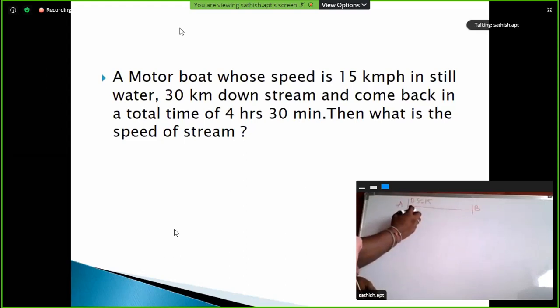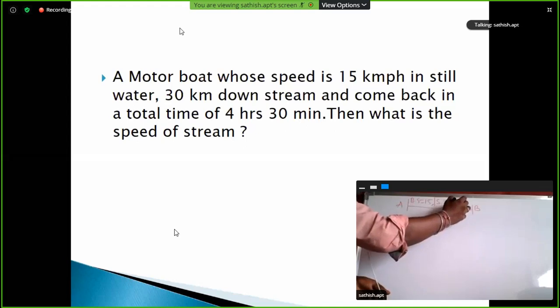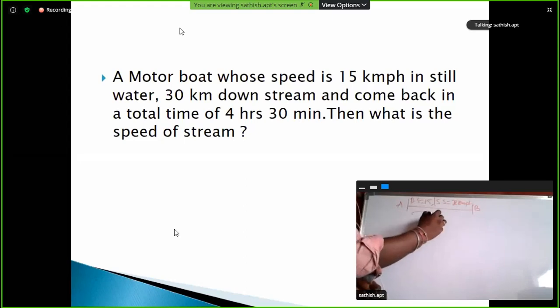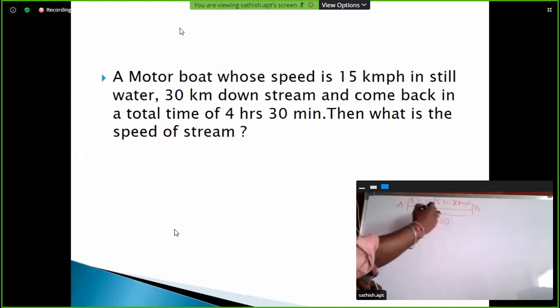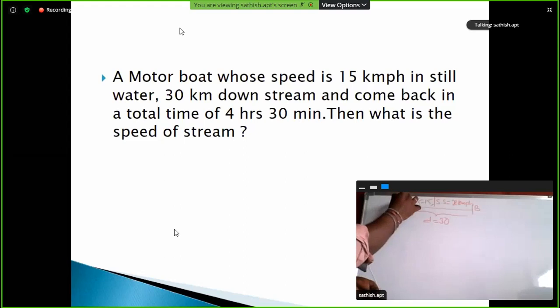So here, the stream speed is x kmph. The distance is 30 kilometers. This is for first time downstream and the second time upstream. The distance in downstream is 30 kilometers, and similarly the distance in upstream is the same 30 kilometers. Clear? So here the distance is constant. Okay, so keep aside.